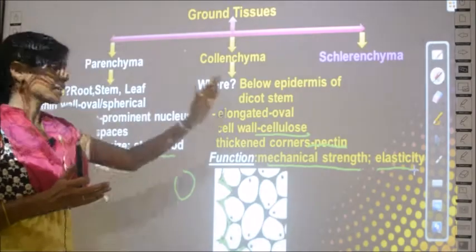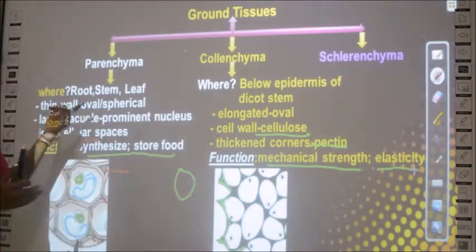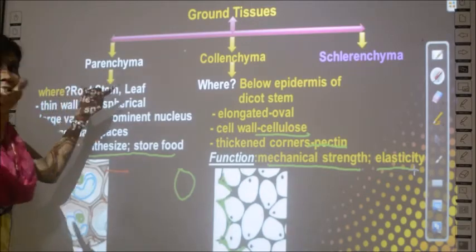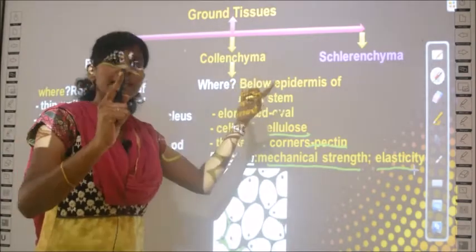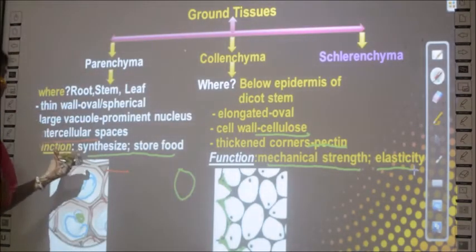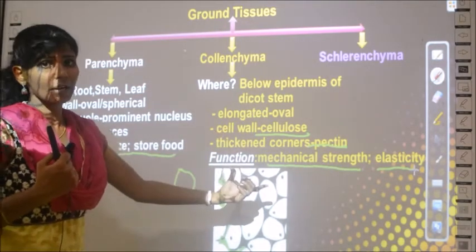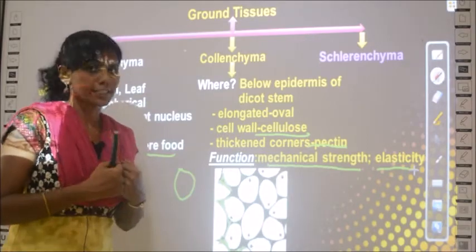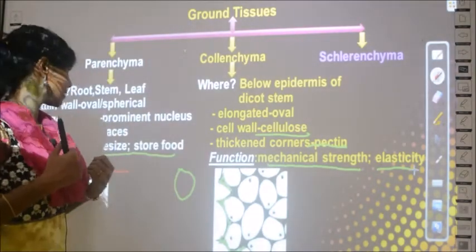Okay, so what we have studied in these two types, parenchyma and collenchyma: parenchyma is present in root, stem and leaves, whereas collenchyma is present only in the dicot stem below the epidermis. What is the function? Parenchyma will synthesize and store food, whereas collenchyma gives mechanical support to the plant, as well as it is elastic in nature. It has elasticity.